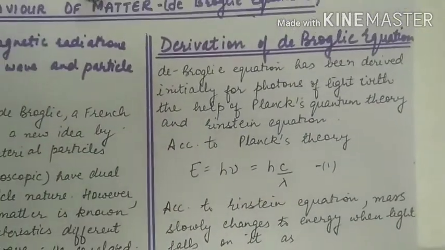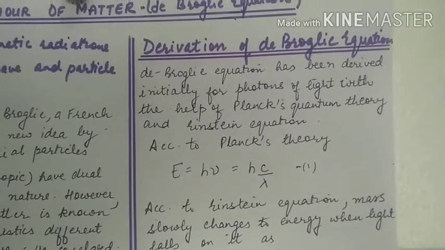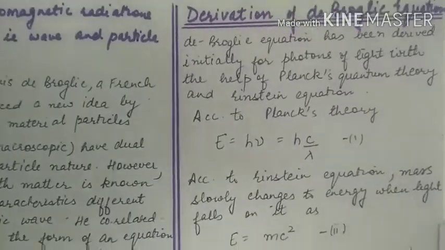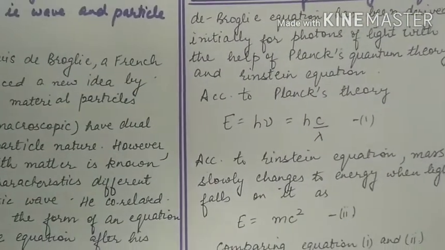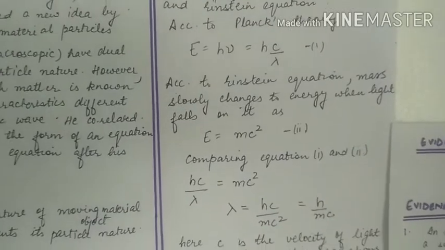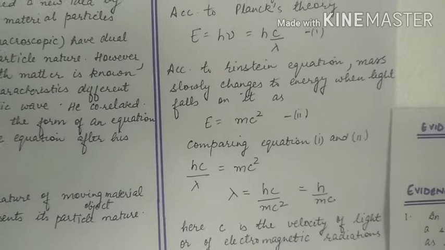Derivation of de Broglie equation. This equation has been derived initially for photons of light with the help of Planck's quantum theory and Einstein equation. According to Planck's theory, E is equal to h nu or hc by lambda. And according to Einstein equation, mass slowly changes to energy when light falls on it, and the equation is E is equal to mc square.